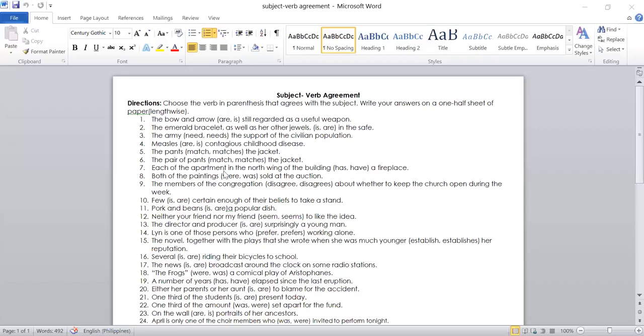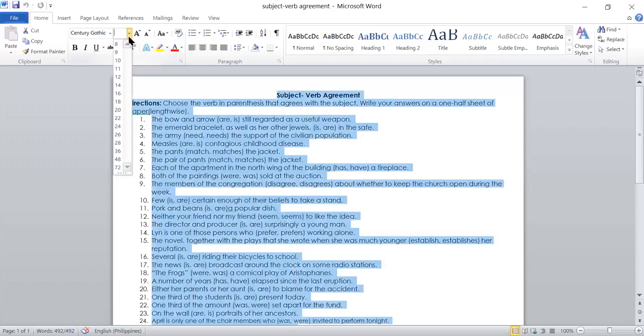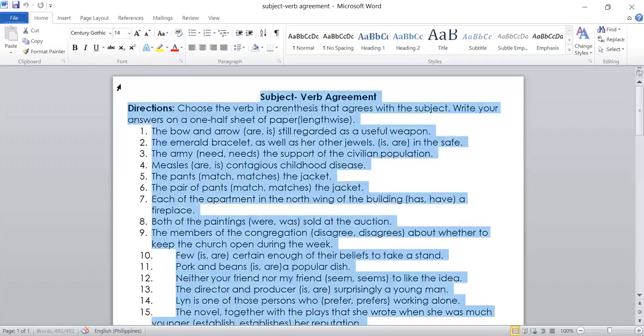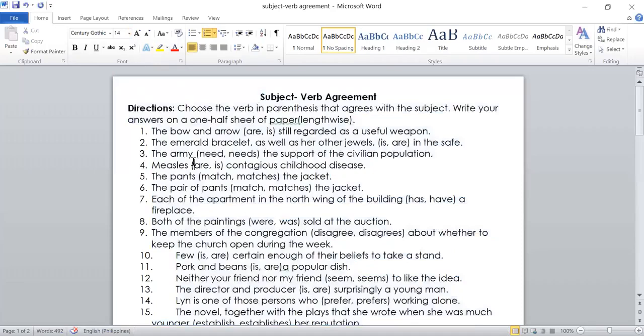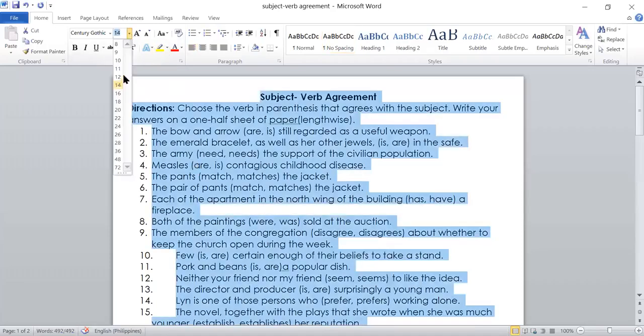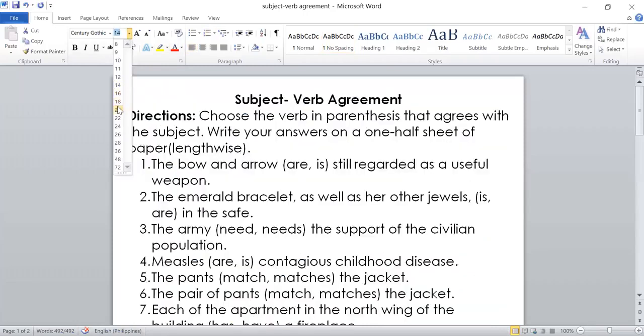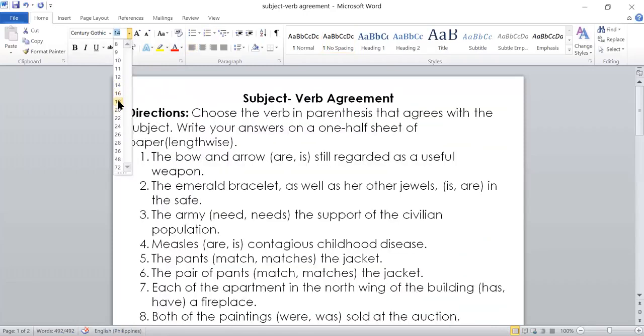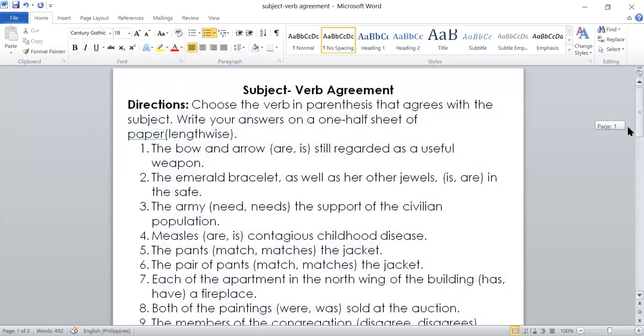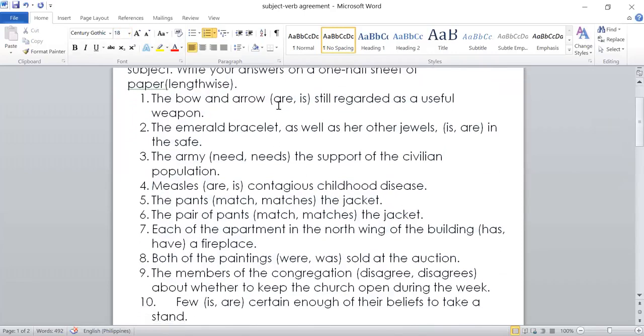So let me share my screen and let's discuss these sentences one by one. Okay, so let's have these examples. I hope you can read them on your screen. Let me make it bigger so that it's easier for you to read. Okay, number 1: the bow and arrow are or is still regarded as a useful weapon.